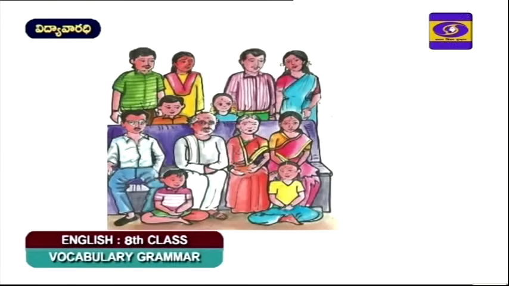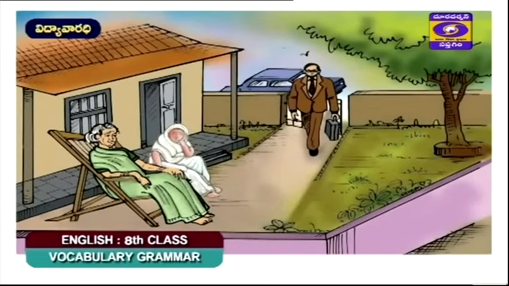Now we have a few pictures in front of us: the family, the big family, and the small family. Then we also have the picture of the son Gopi coming in. Where is he coming from? Is he coming from Thiruvananthapuram, or is he coming from Delhi?